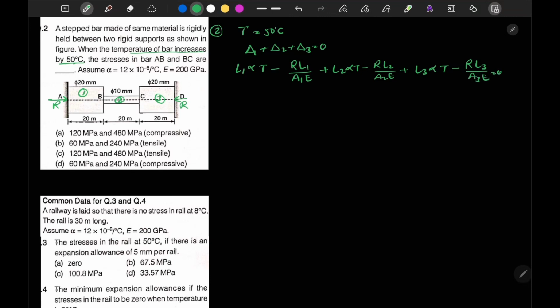Now let's move all the L terms to this side and the others to the other side. So (L1 plus L2 plus L3) into alpha T. The alpha value is 12 into 10 to the power minus 6. The change in temperature is 50 degrees Celsius, that is 50, equal to R by E, which is constant. The E value is given as 200 gigapascal.